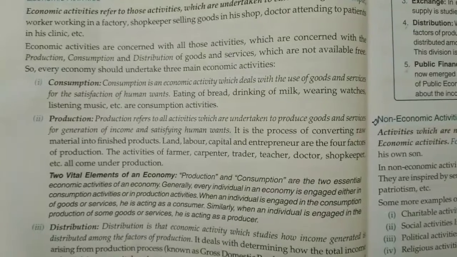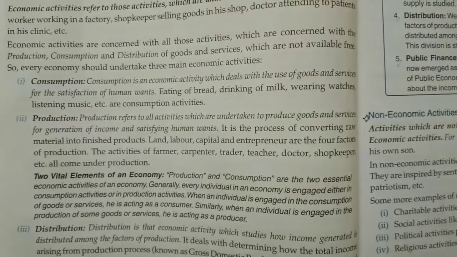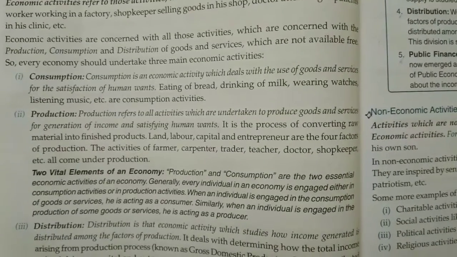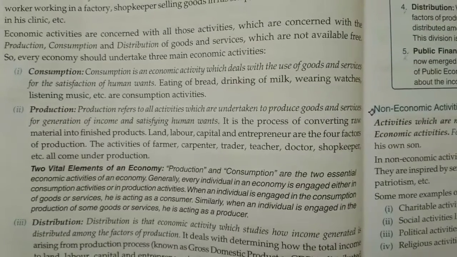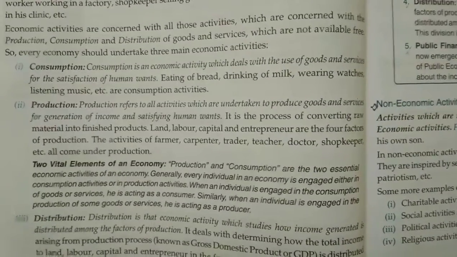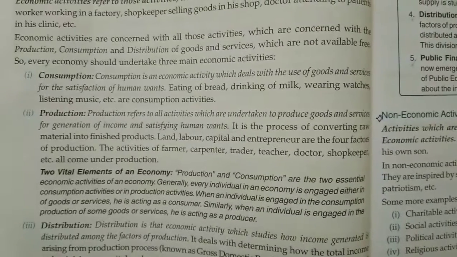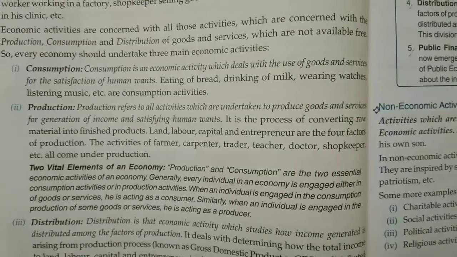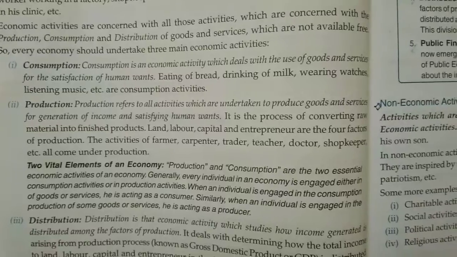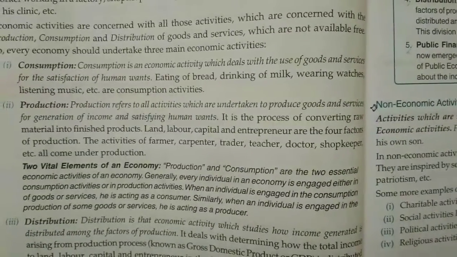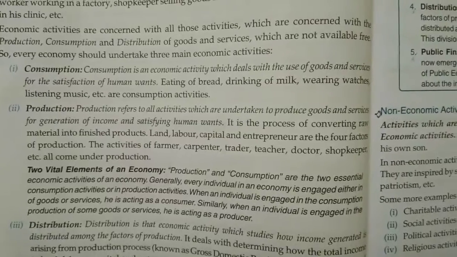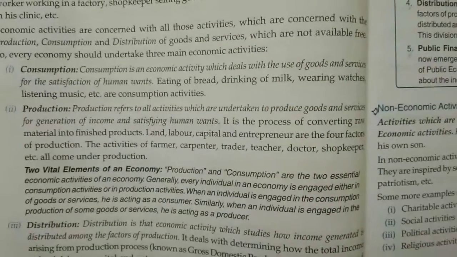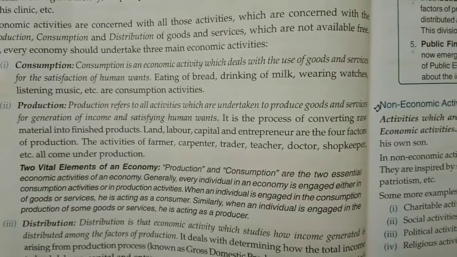Now the question arises, what is consumption? Consumption simply means consuming goods and services. An economic activity which deals with the use of goods and services for the satisfaction of human wants is classified as consumption. For example, eating bread, drinking milk, wearing a watch, listening to music, etc. are all consumption activities. Production refers to those activities which are undertaken to produce goods and services in the market for generation of income and satisfying human wants. Production is the process of converting raw material into finished product. There are four factors of production: land, labor, capital and entrepreneur.